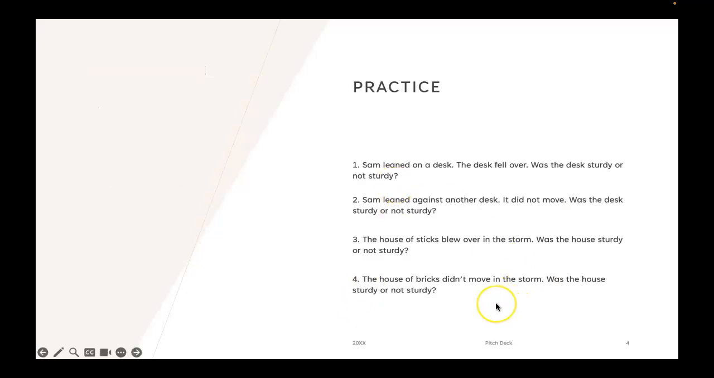Here's some practice. I'm going to read through all of these. I want you to do them on your own and write down whether you think this object is sturdy or not sturdy.